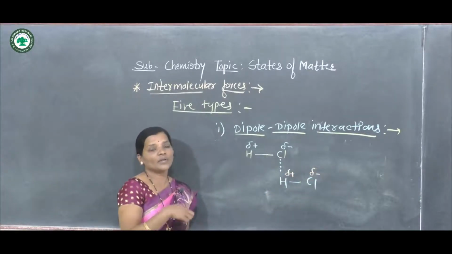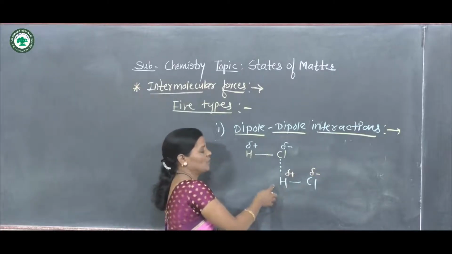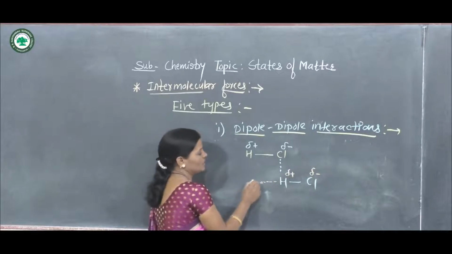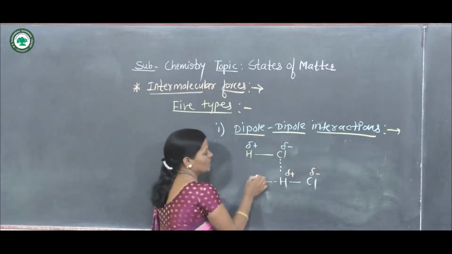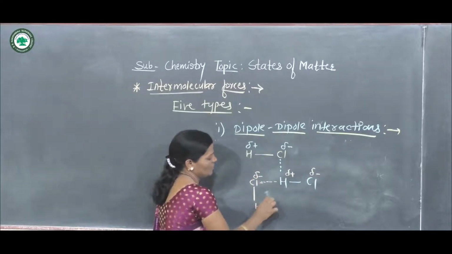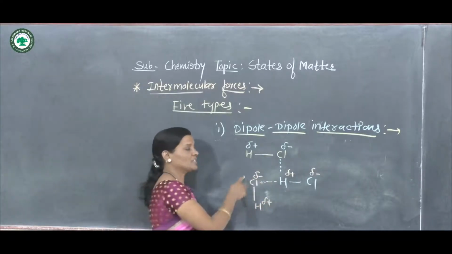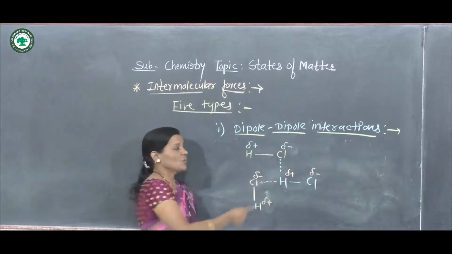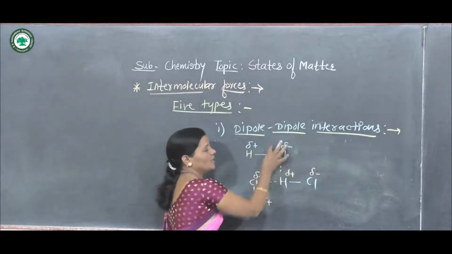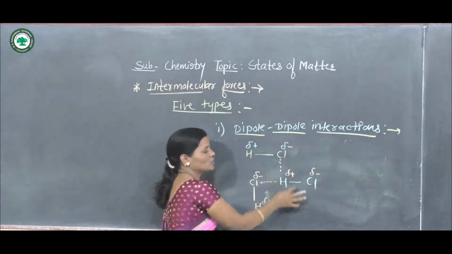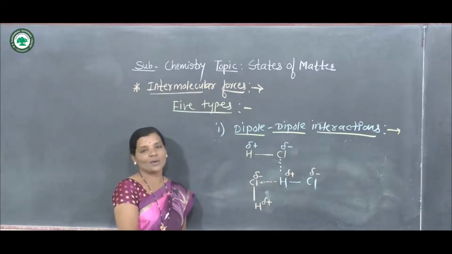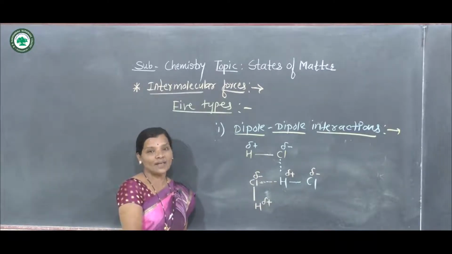Now if a third molecule comes in the vicinity of this molecule, then the positive end of this second molecule is attracted towards the negative end of another HCl molecule, where the negative dipole formation takes place. That means there is interaction between the negative end of one molecule and the positive end of another molecule, and so these interactions are called dipole-dipole interactions.